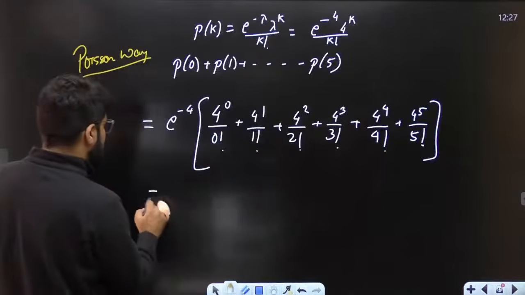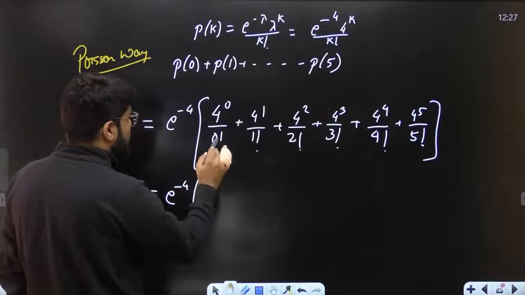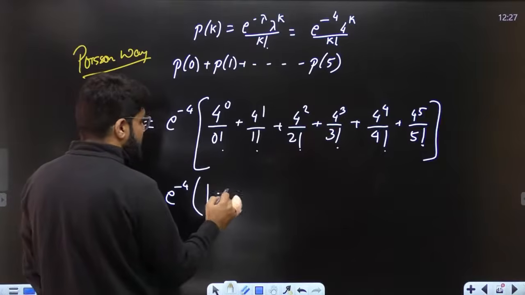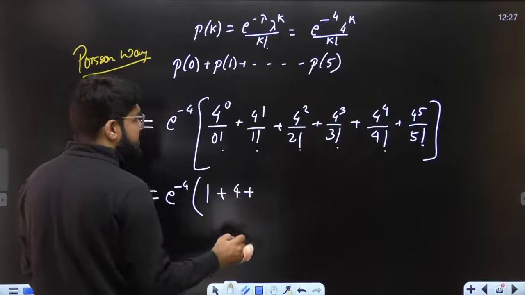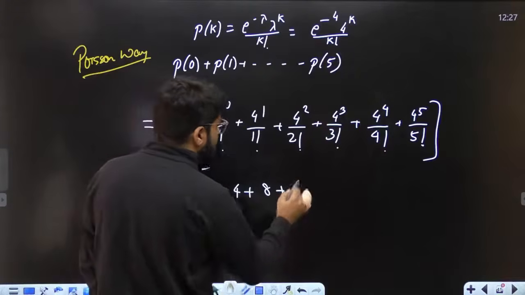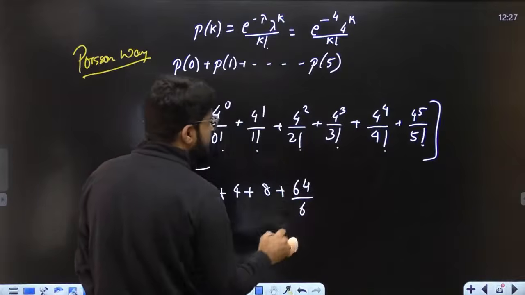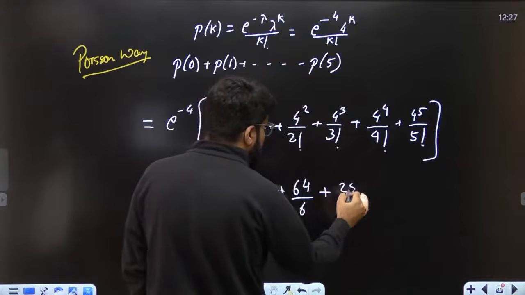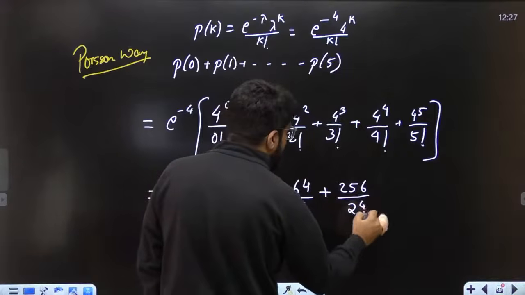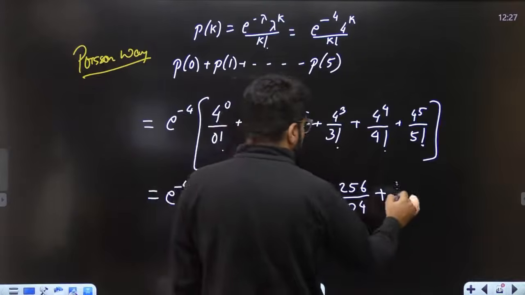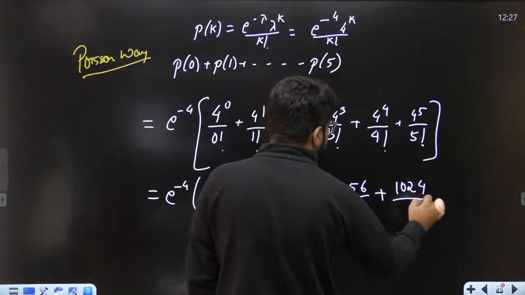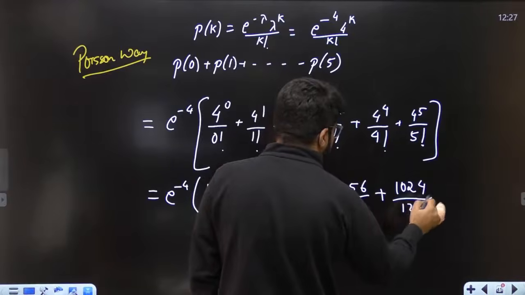Quickly, let's go through this. So this is e power of minus 4, 4 power 0, 1 upon 1, right? Then this is 4, 4 square 16, 16 by 2 is 8, 4 cube that is 64 divided by 6. Then we have 4 power 4, 256 divided by 24. And next is going to be how much? One more multiplication by 4 gives 1024 divided by 120.